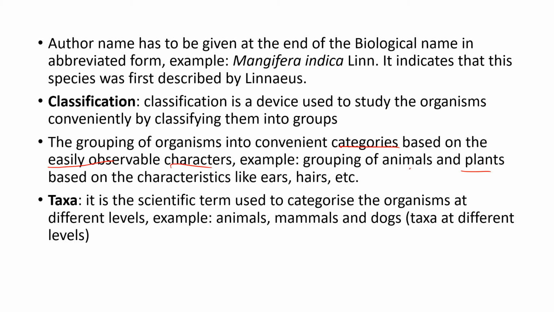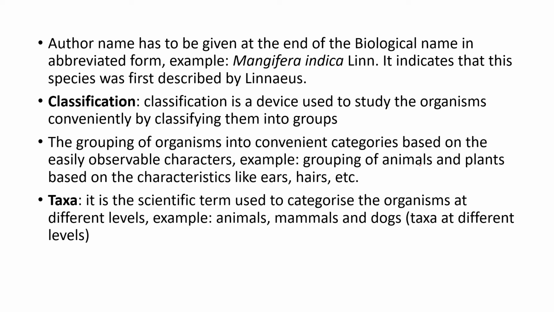So easily you can identify organisms like animals and plants. Animals can walk, animals can move from one place to another place, while plants cannot move. So based upon the locomotion and movement from one place to another place, you can classify them.